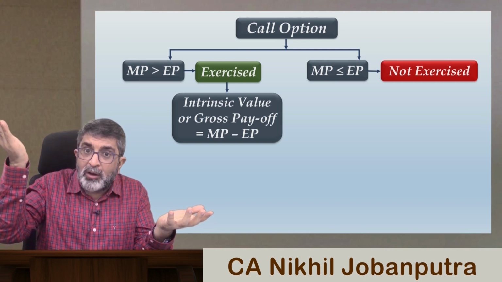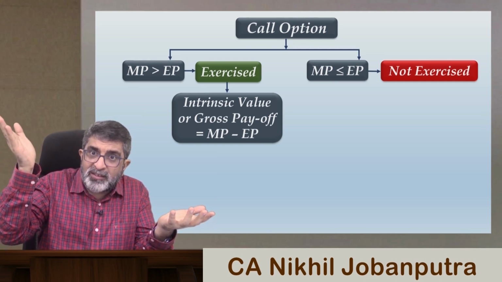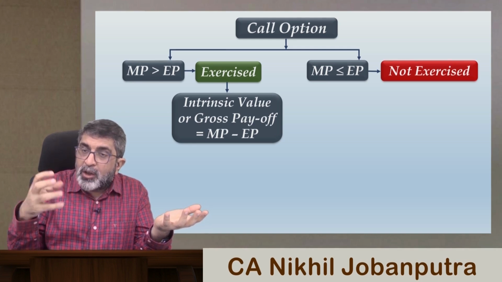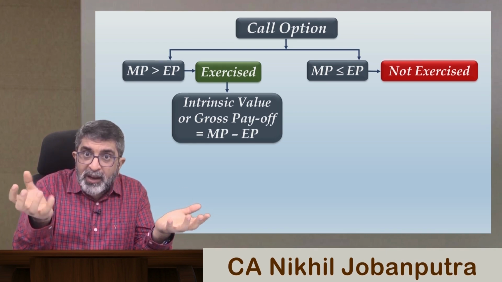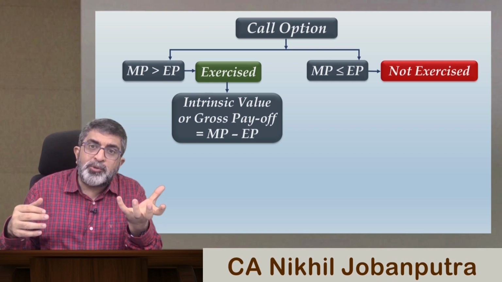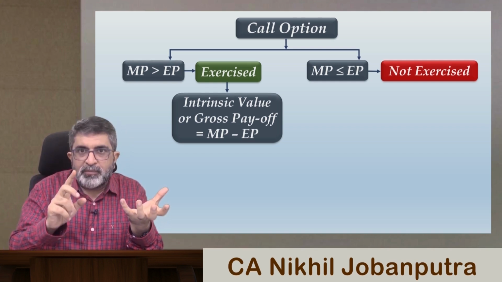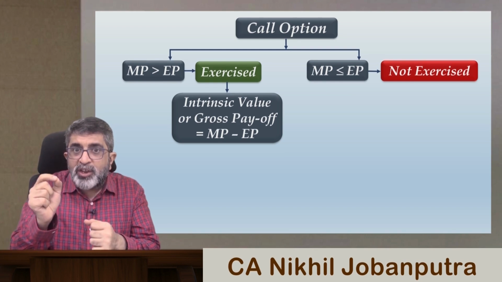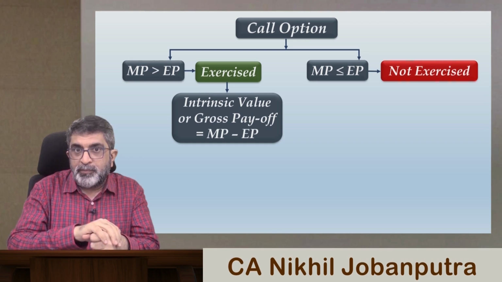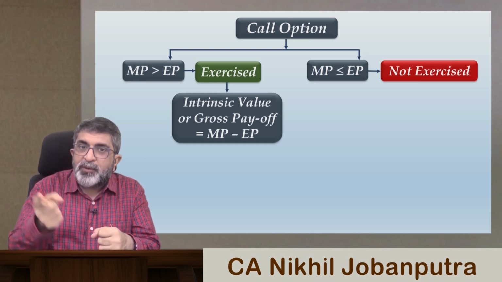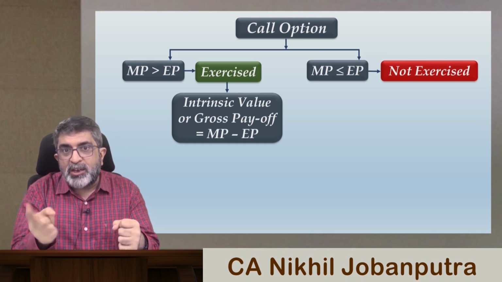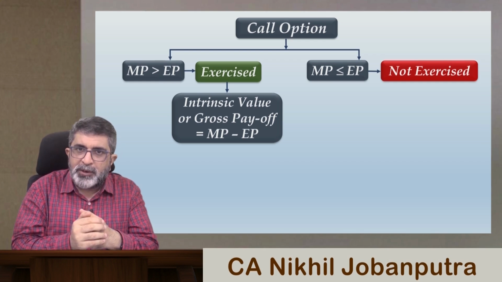When the price of the underlying went to $56, but you have the right to buy it at $50, your option became valuable. It is because of that option that you are getting a benefit of $6. So the worth of your option is $6. This is called the intrinsic value and this is called the gross payoff. Gross payoff is gross profit, and subtracting the premium from that, you arrive at the net payoff or net profit.